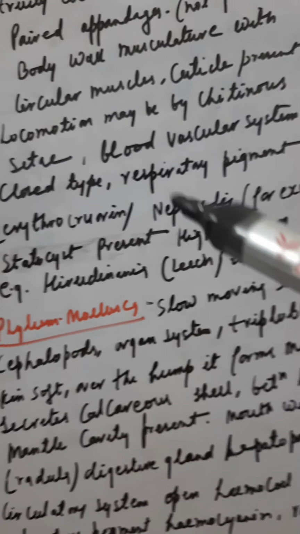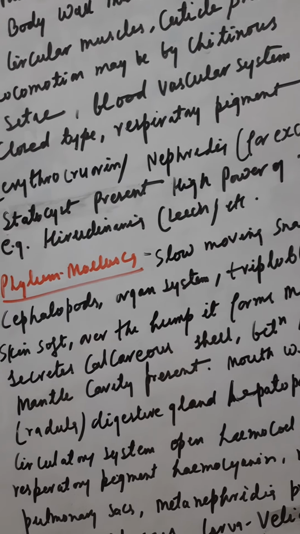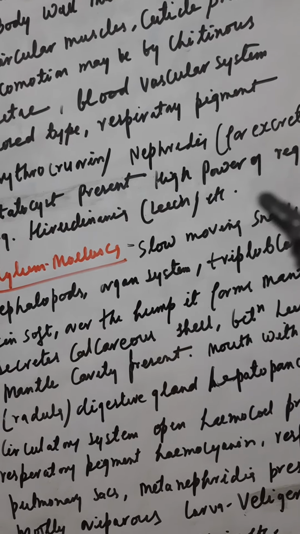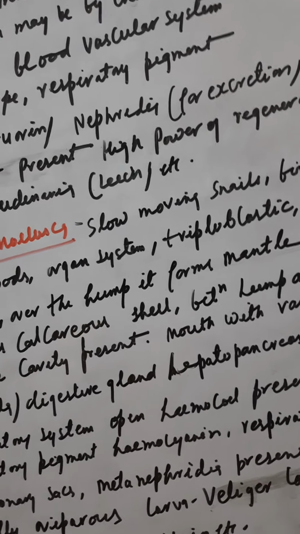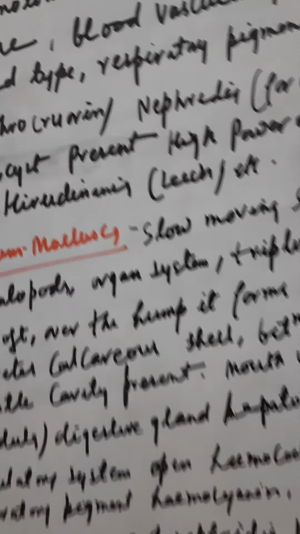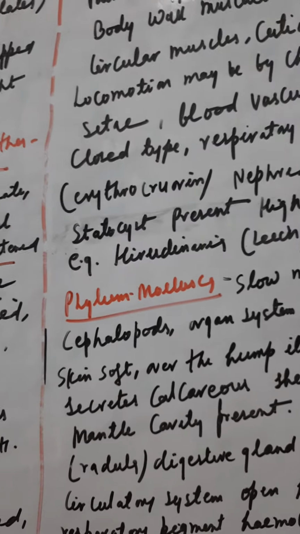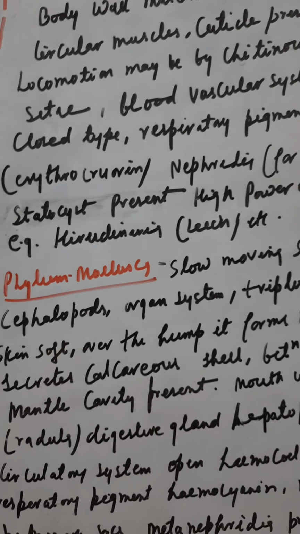Then respiratory pigment is called erythrocruorin, and the nephridia are meant for the excretion process. There is a presence of statocyst, it may be helping in the body processes. Then high power of regeneration they have, example is Hirudinaria. They have a metamerically segmented body. Metamerically segmented body means pores are present and through them the segmentation arises. This is called true metamerism.